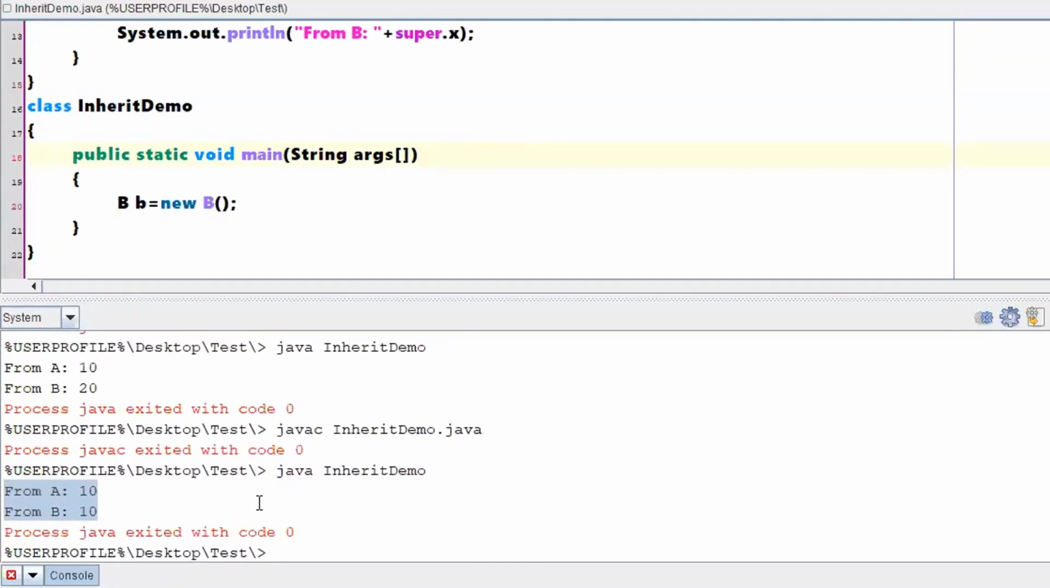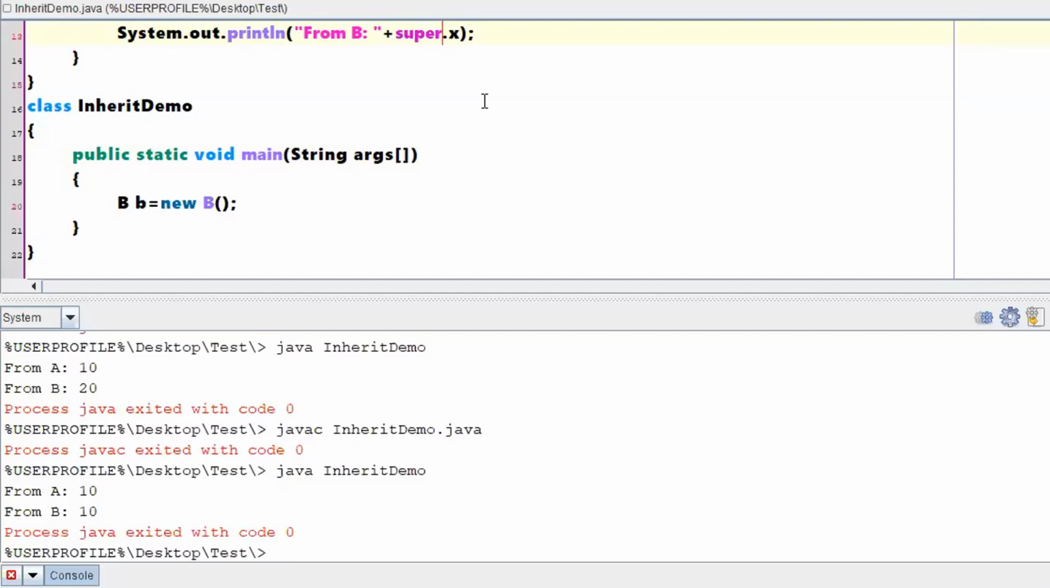If my requirement is to access the instance variables of the immediate parent, then I will be using the super keyword. That is your super.x. If my intention is to call the constructor of my parent, then I can use the super constructor. I have not shown you any working example. I just told you that there is something called a super constructor that will be executed automatically when you are creating an object of your child class.